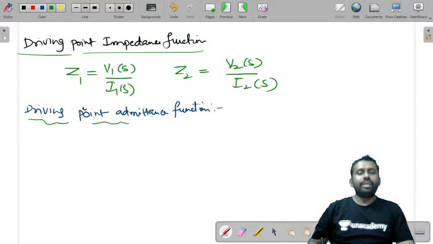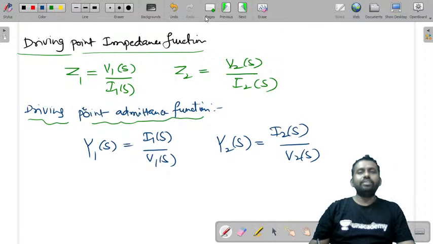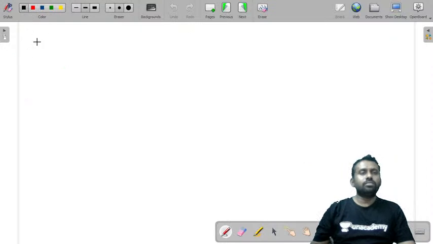So driving point admittance function. What is the driving point admittance function? Y1 of S is equal to I1 of S by V1 of S, and Y2 of S is equal to I2 of S by V2 of S. Similarly, let's also write the transfer functions.